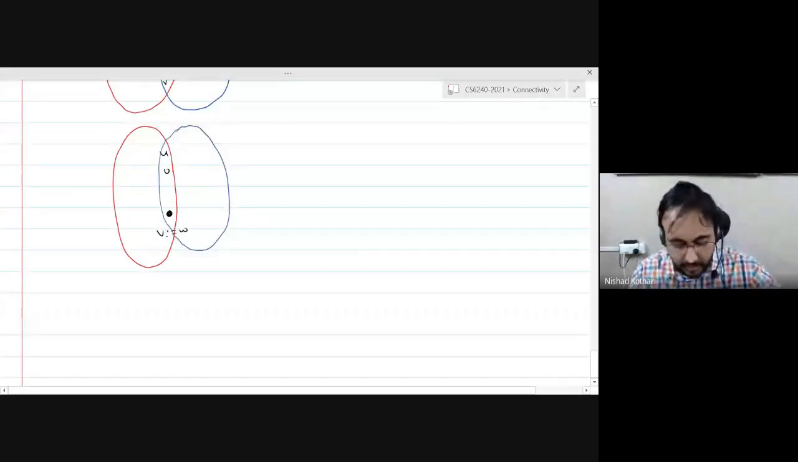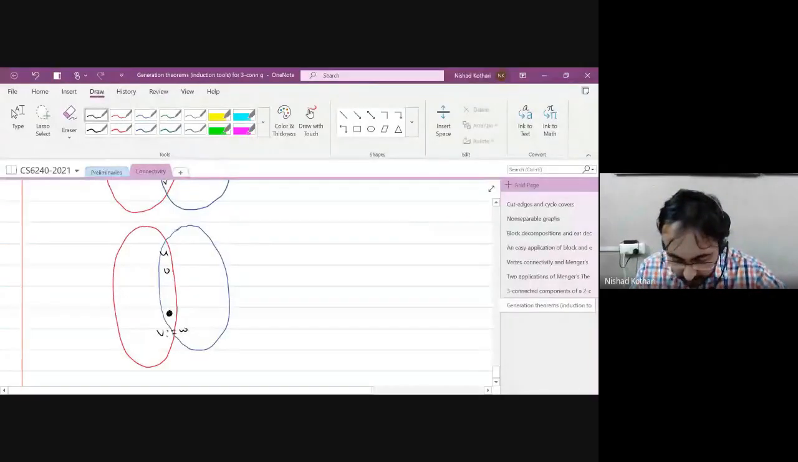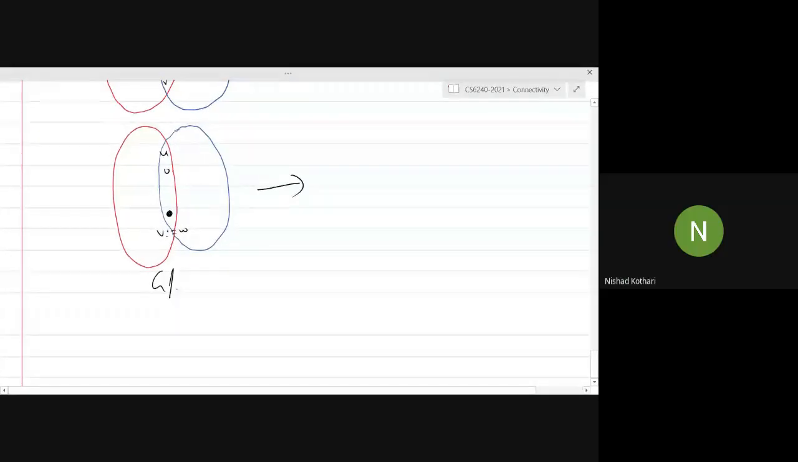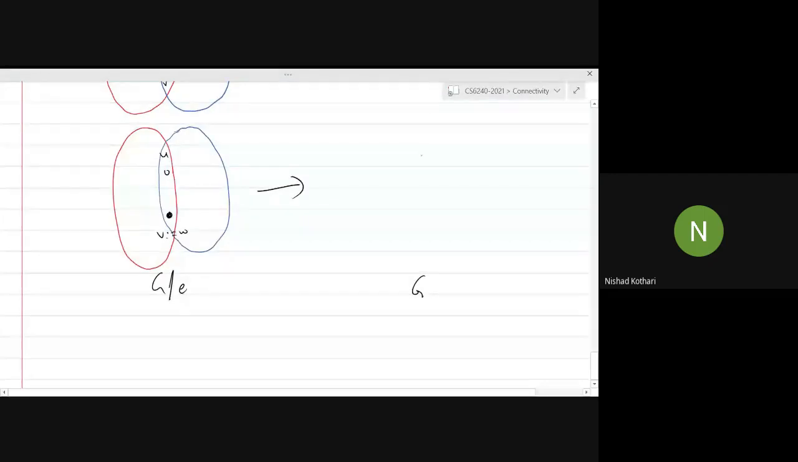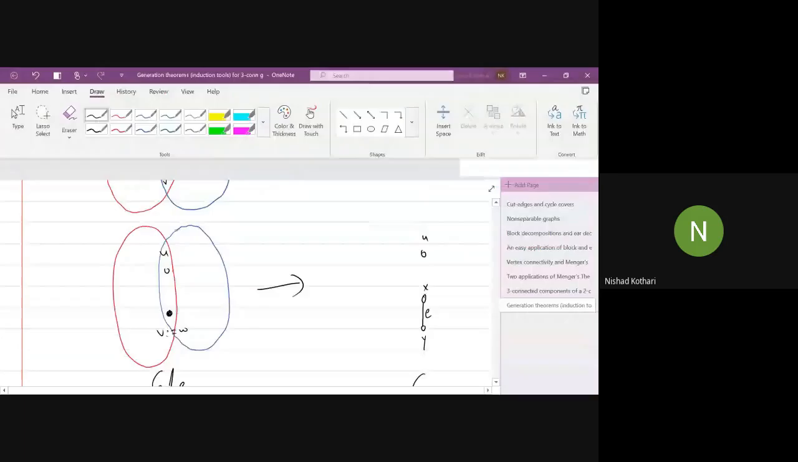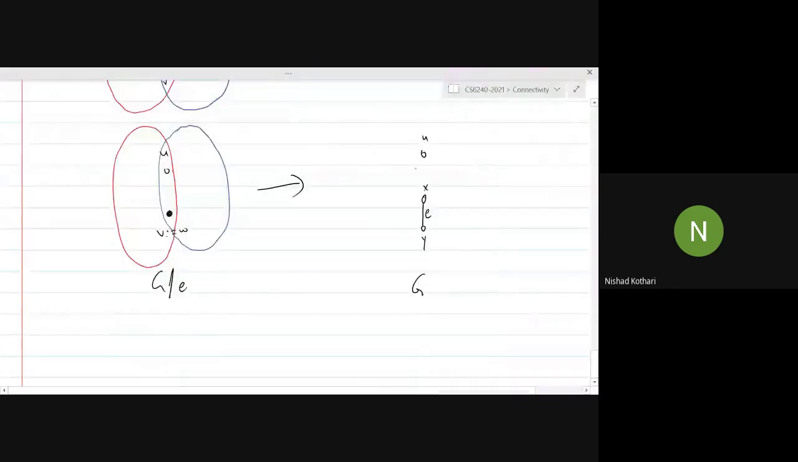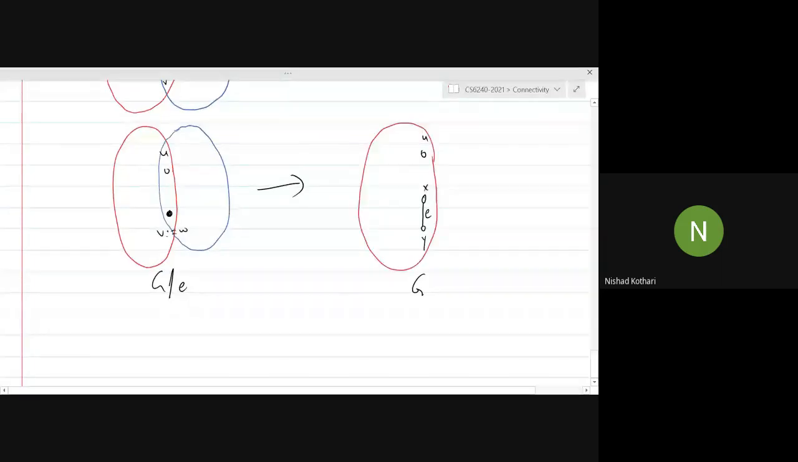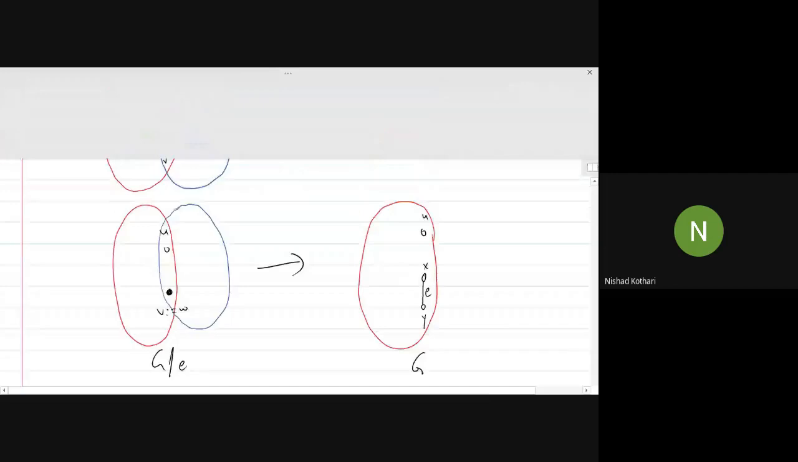Okay, and now I want to go back to the original graph. So this is the graph G contract E, and now I want to go back to G. So how do I do that? I keep U as it is, and I replace VW by the edge XY. Okay, and I split the neighbors in an appropriate manner. But notice that G has a 3-vertex cut, which is not a contradiction because it was 3-connected, so it could very well have a 3-vertex cut.